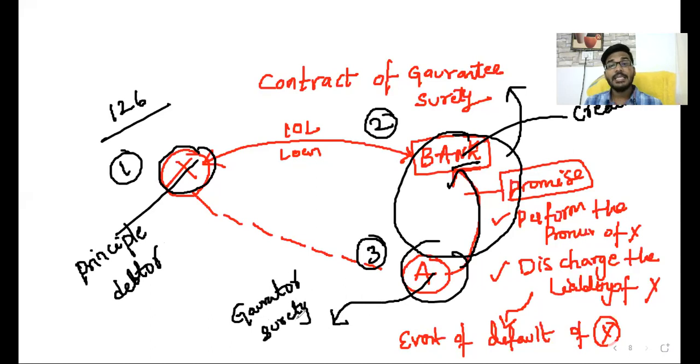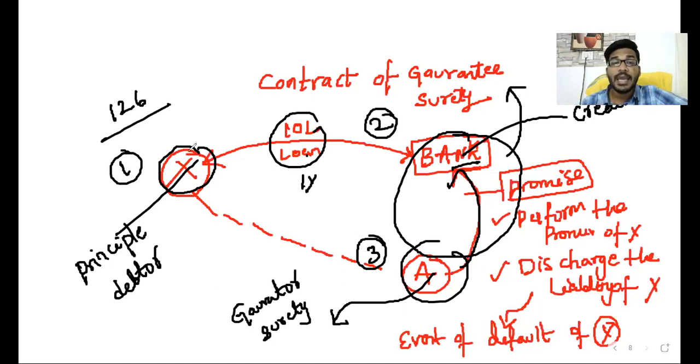So like that, in case of contract of guarantee, there are three parties. One is the principal debtor, another is the creditor, another is the guarantor or surety. Clear, sir? Sir, in this scenario, a loan is obtained for 10 lakhs. That should be repayable after 1 year. Sir, 1 year completed. After 1 year is complete, who is liable to pay, sir?